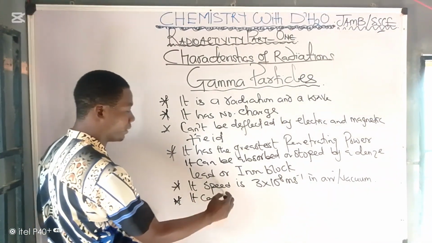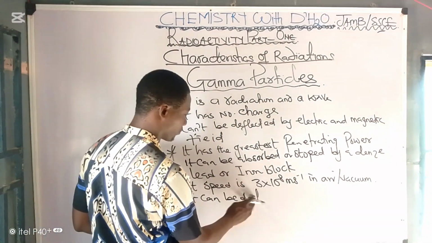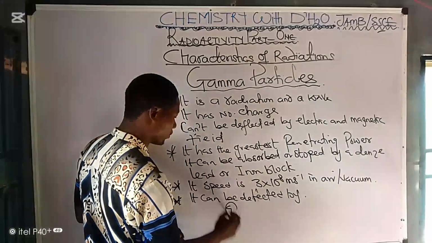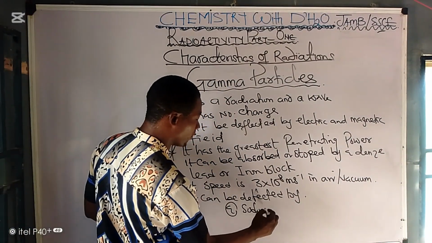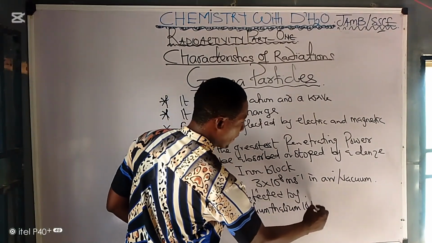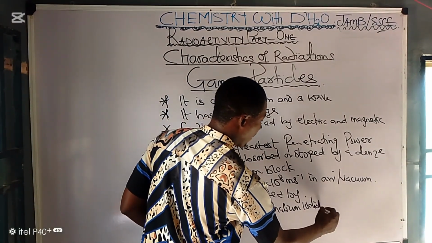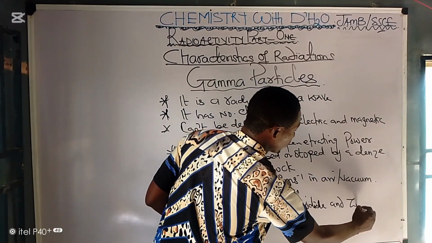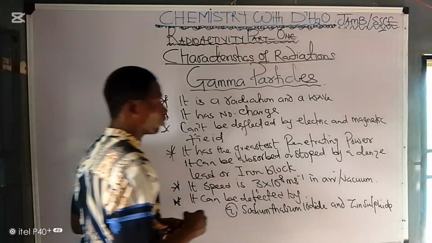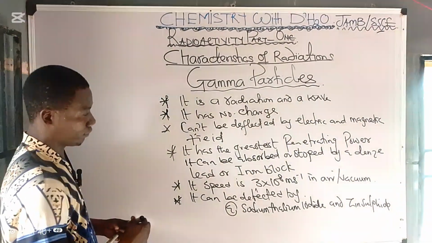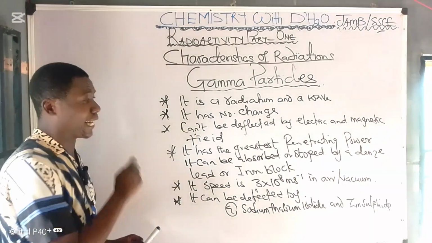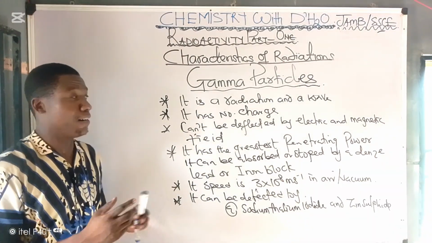It can be detected by sodium thallium iodide and zinc sulfide. These are the 2 substances used to detect for what? Gamma ray. So these are the characteristics of gamma, alpha, and beta.